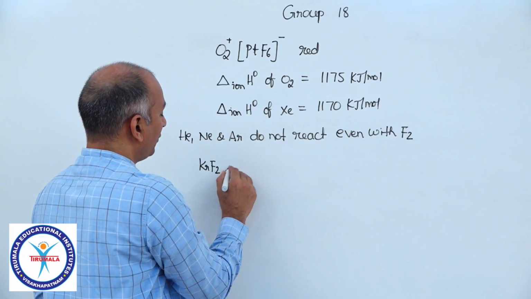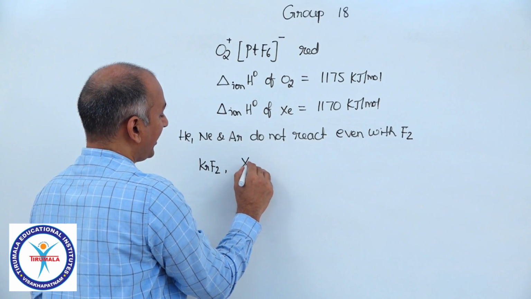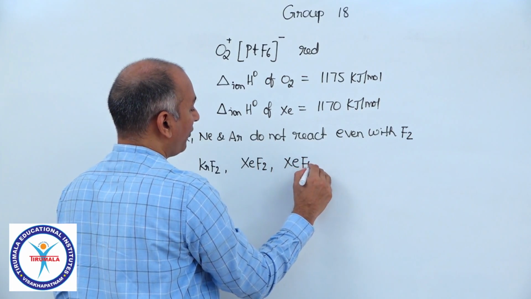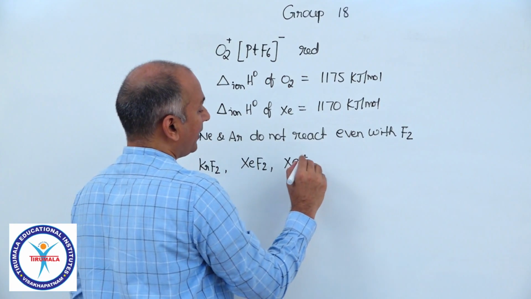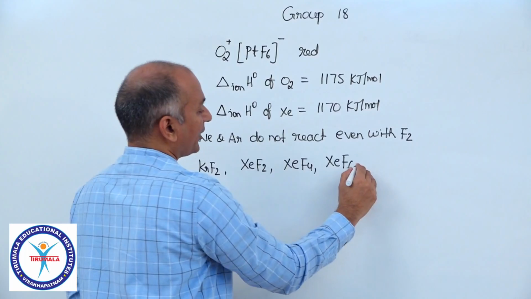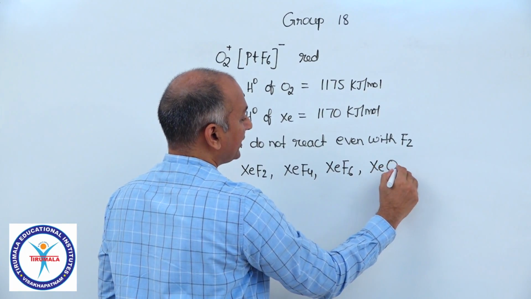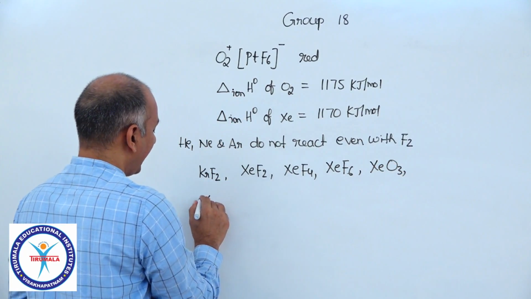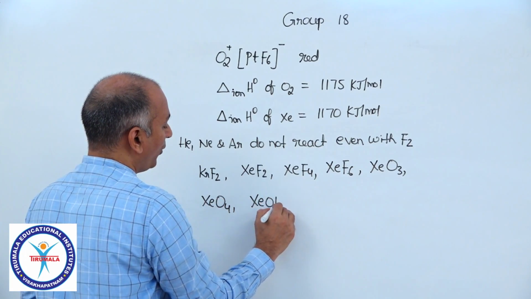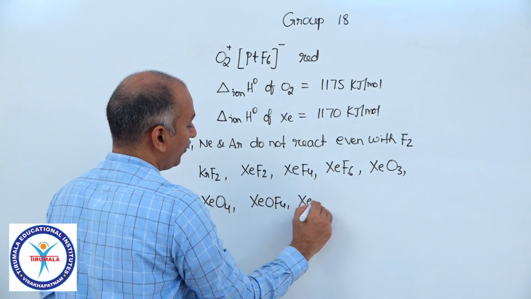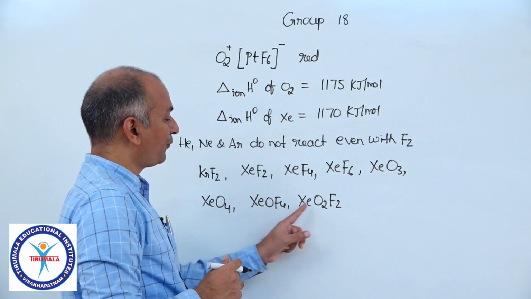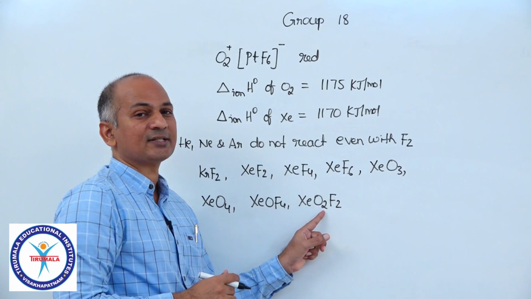For example, if you list out the compounds of xenon: XeF2 difluoride, XeF4 tetrafluoride, XeF6 hexafluoride, XeO3 trioxide, XeO4 tetroxide, XeOF4, XeO2F2, oxofluorides, xenon oxofluorides.